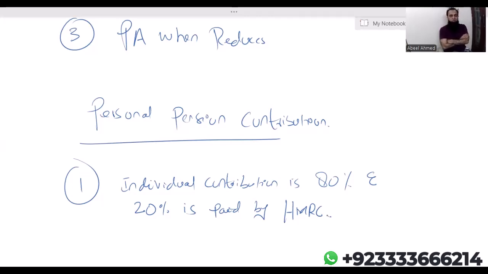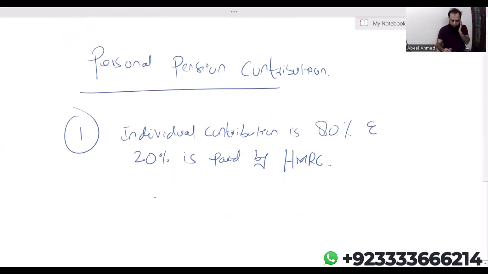HMRC says whatever you have contributed is 80%, and 20% will be paid by HMRC. The question is, how is the 20% paid by HMRC an advantage for the individual? Let me explain. Let's say you have contributed 10,000, which is 80%. If I convert this into 100%, 100 upon 80, I'll get 12,500.